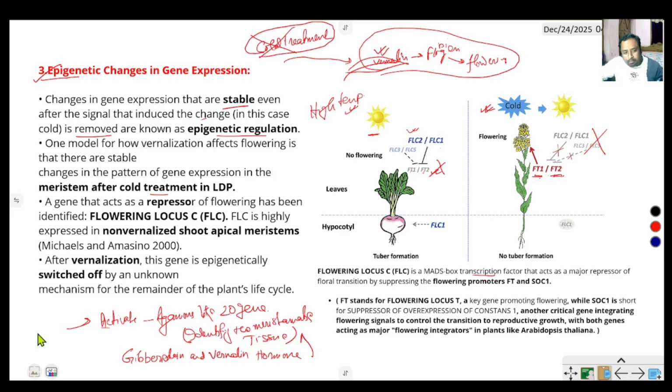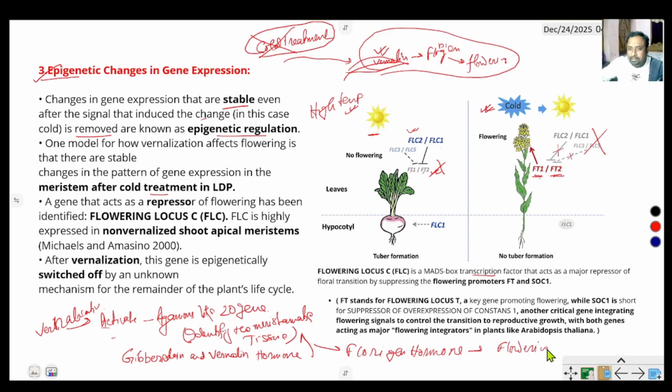When vernalization occurs, they activate the agamous-like 20 gene. Then the plant produces florigen hormone. This florigen hormone is transferred to different parts of the plant and produces flowering.